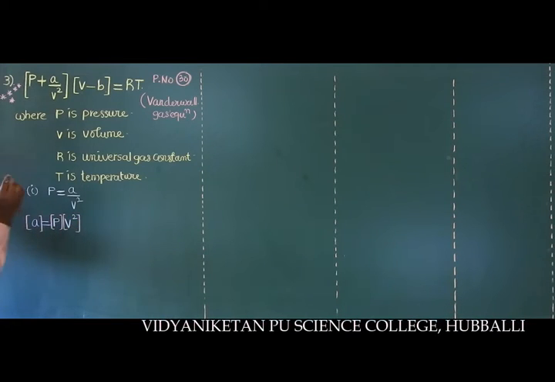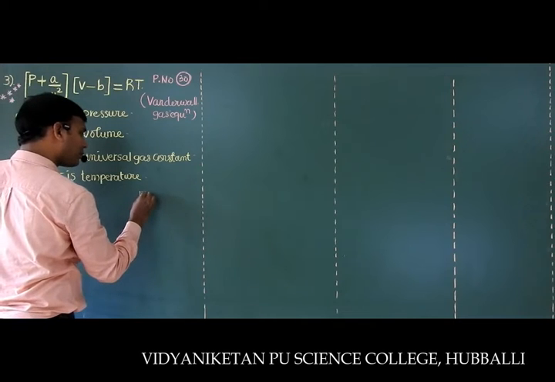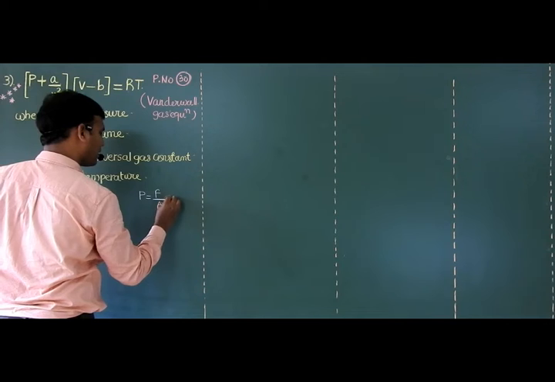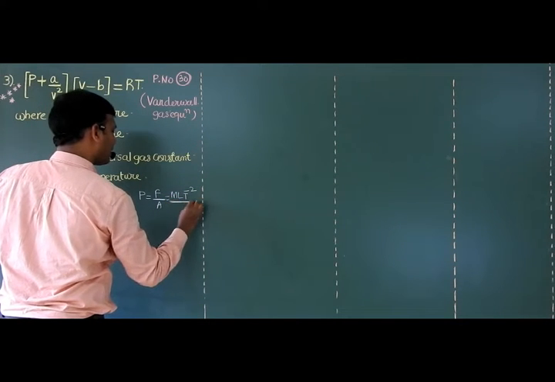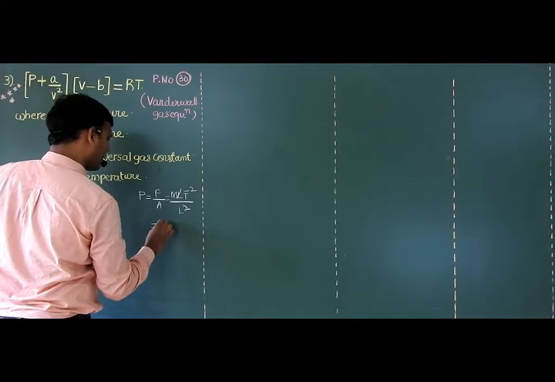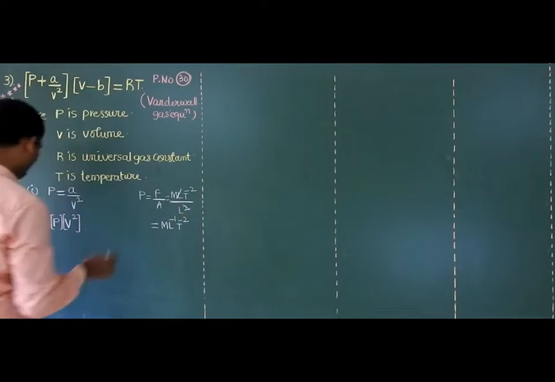So dimensions of P. V is nothing but volume. Pressure is equal to force by area, which is ML T raised to minus 2 over area L square. One L gets cancelled. So M L raised to minus 1 T raised to minus 2.